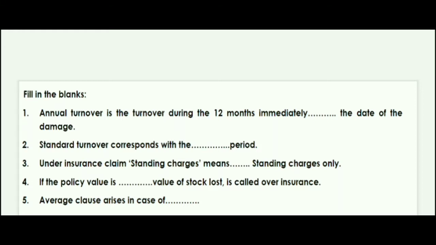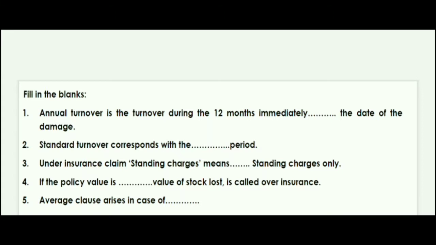As you can see on the screen, we have the 5 questions for the fill in the blanks. The first question was, annual turnover is the turnover during the 12 months immediately preceding the date of the damage. Preceding the date of the damage was the correct answer.